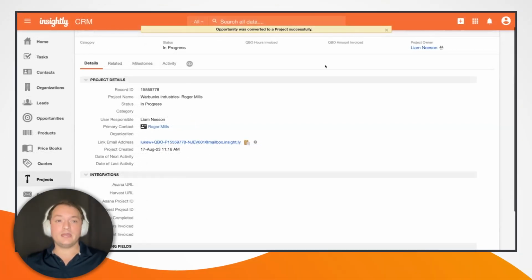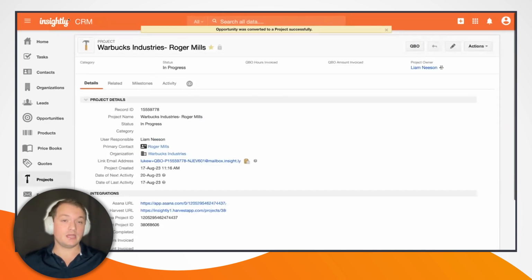So by creating this Insightly project, I have automatically created corresponding linked projects in both Asana as well as Harvest. And if I go ahead and refresh my screen here, we can see that we now have project IDs as well as URLs for both of those newly created linked projects.